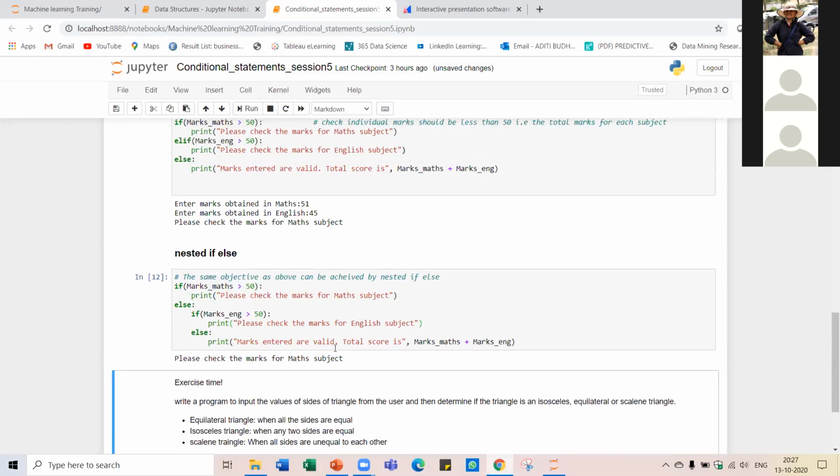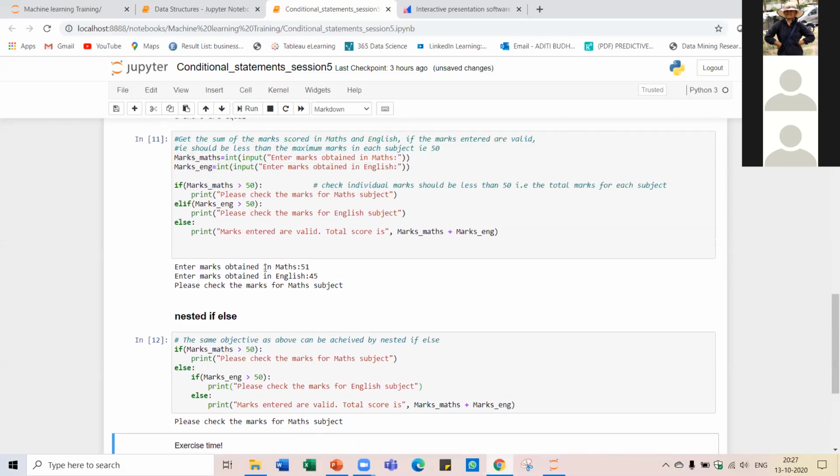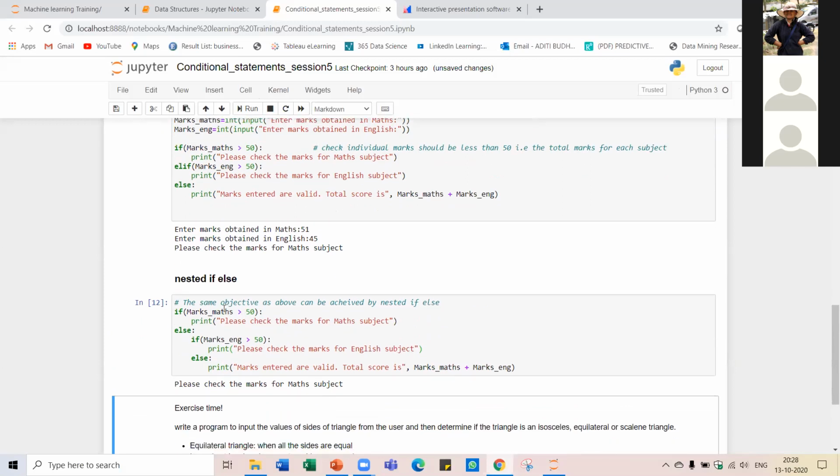So now, the current marks of mathematics and English are 51 and 45. Hence, it is using the same values of marks maths and marks English over here, and we are getting the same output, that please check the marks for mathematics subject. So it is working the same way.